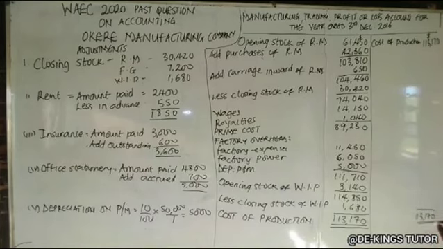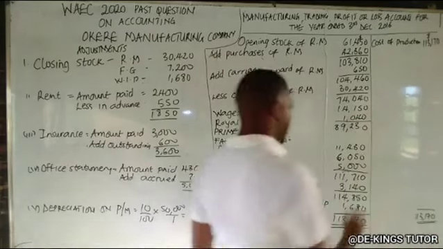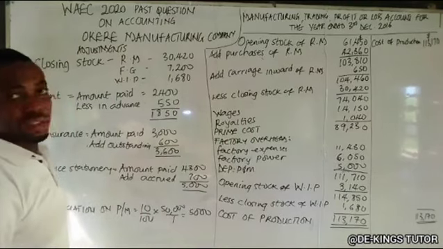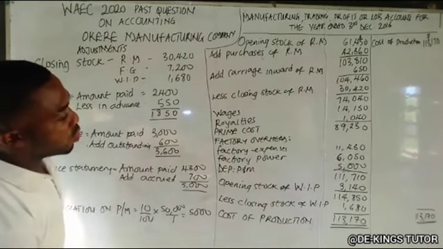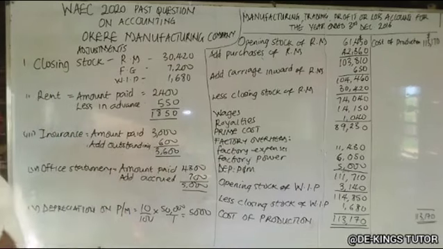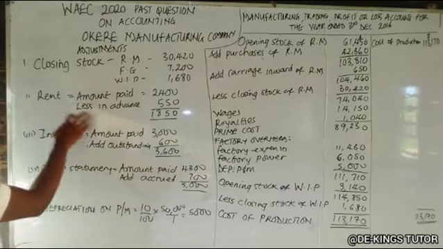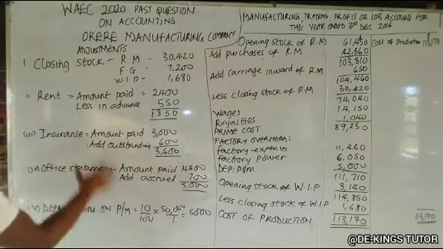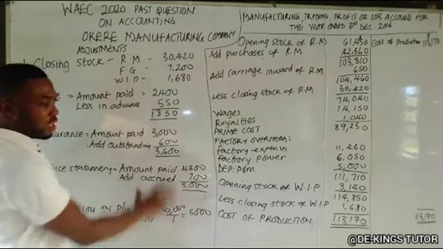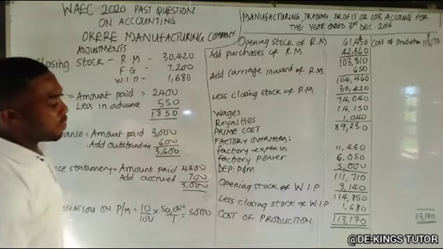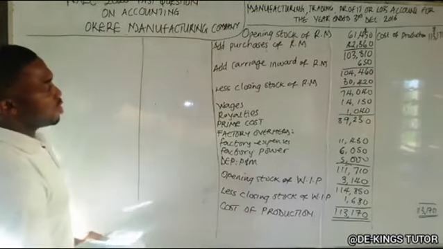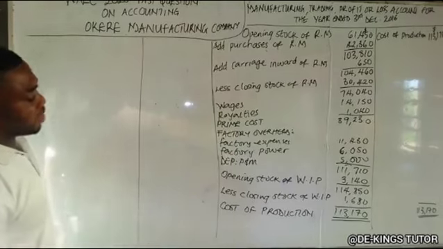Okay, so I would want to use this part. So check our adjustments. This is rent, this is insurance, this office stationery. You can write this down. I want to clean here so that I can continue from trading. It is remaining opening stock of finished goods, closing stock, adds cost of production, and all that. Okay, stay tuned. So let's prepare the trading profit or loss part.